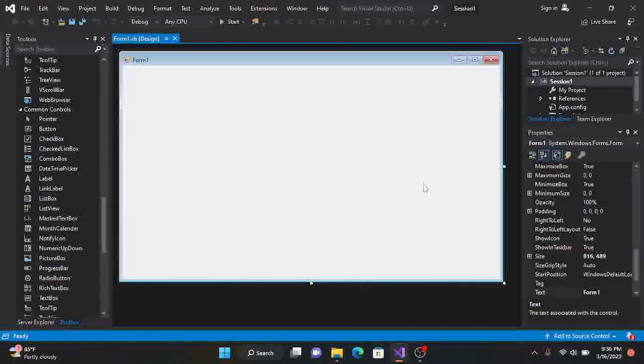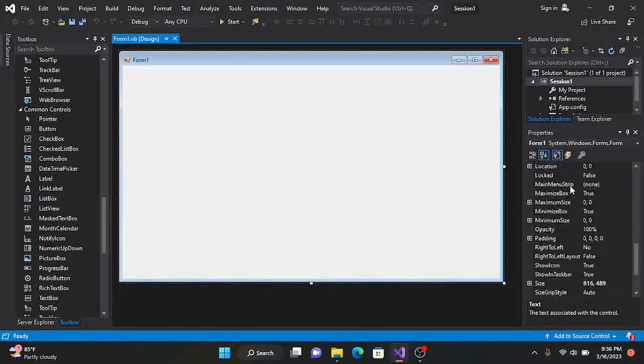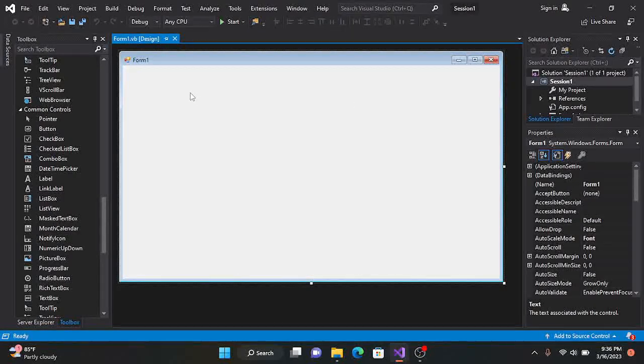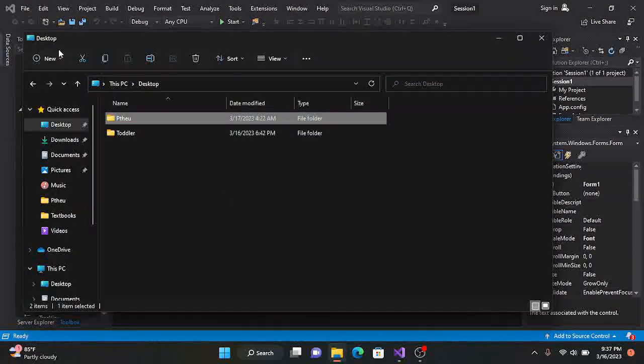Alright, so now, always in your Properties toolbox, make sure that it is arranged in alphabetical order. So you can see Alphabetical here, A to Z. This will really help you in manipulating your tools and then naming some of them. Now if you can see on top we have Form1. Form1 is not an appropriate name for your form. Like for instance, if I open my folder here on Windows, you can see on top we have Desktop, not Form1.